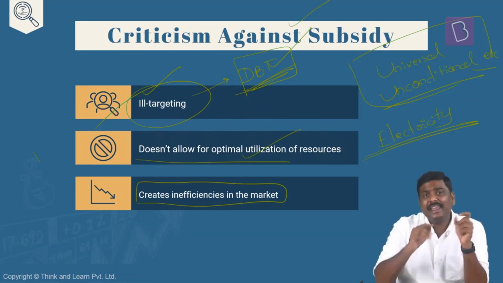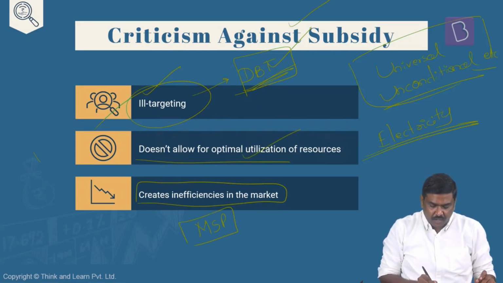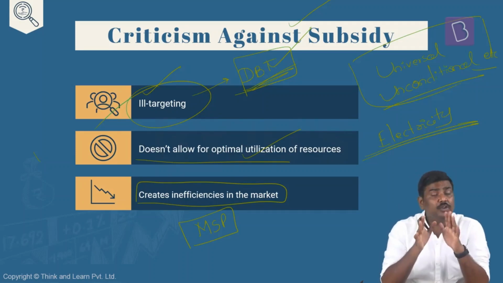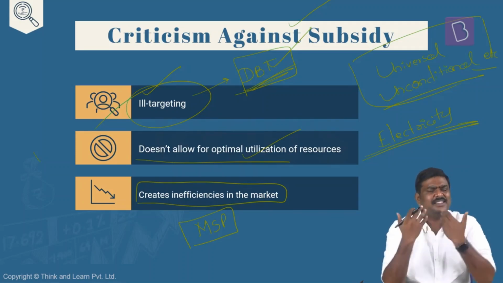Let me elaborate on this. Why does the subsidy regime create inefficiencies in the market? Let me take one example here. Minimum support price. Okay, what is MSP? As already discussed, MSP is the minimum support price. It is the price which is paid by the government when they procure the food grains. MSP is announced even before the sowing season begins. And as already mentioned, please understand, the government announces MSP. The CCI announces MSP for various crops.